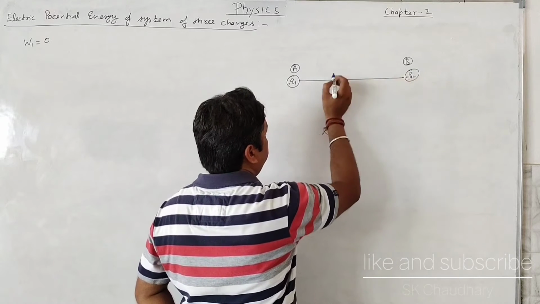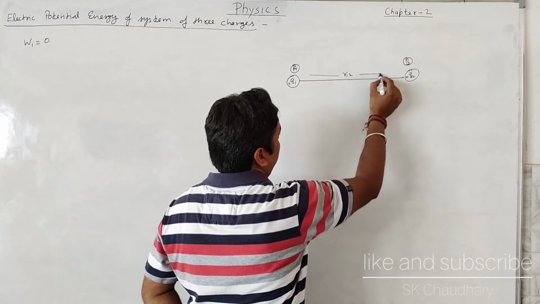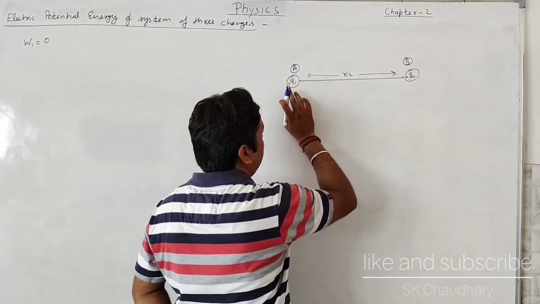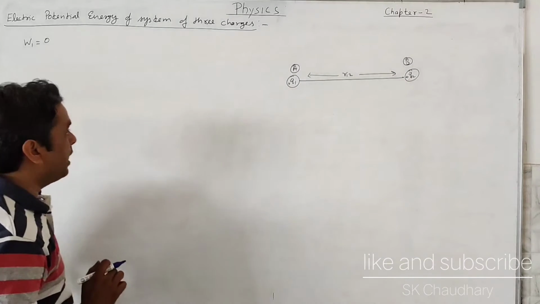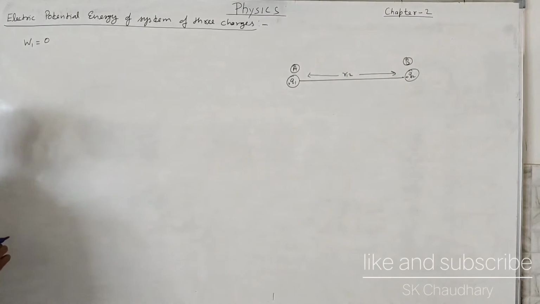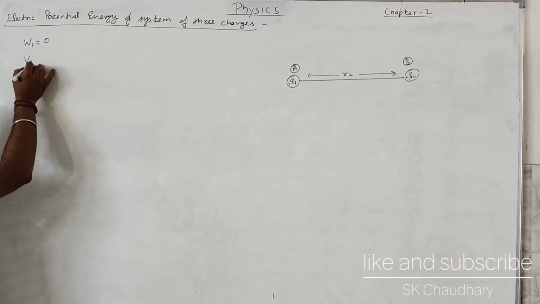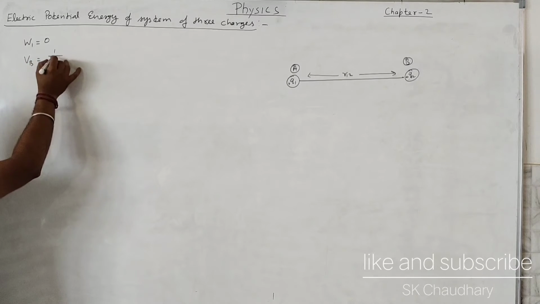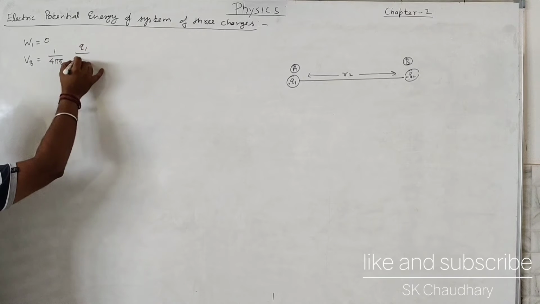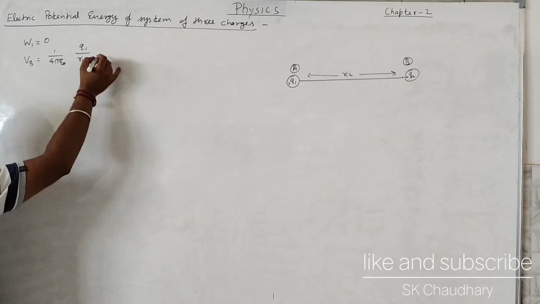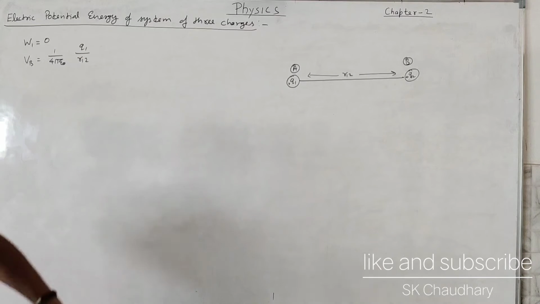At point B, the distance between them will be R12. So what will be the electric potential of charge Q1 at point B? VB is equal to 1 upon 4 pi epsilon naught Q1 upon R12. So that is our charge, and that is our potential at point B.